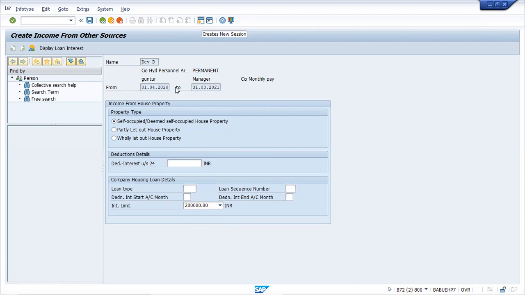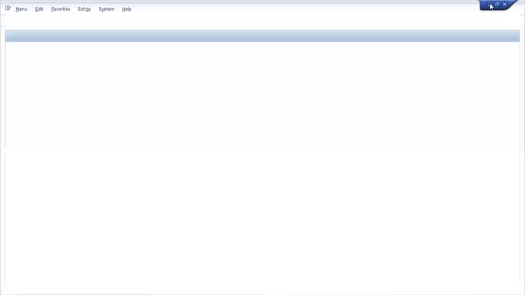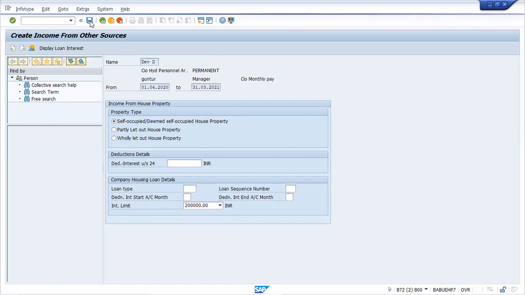Save it first. Do not try the same employee. For another employee, we will be checking the income from other sources by choosing the other subtype option. There are two things: one is the housing option, the second is the other income. Now you'll get an idea of what options there are for other income. Income from other sources, what are the possible values?